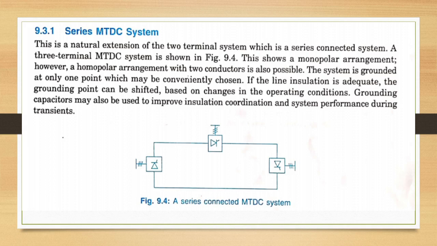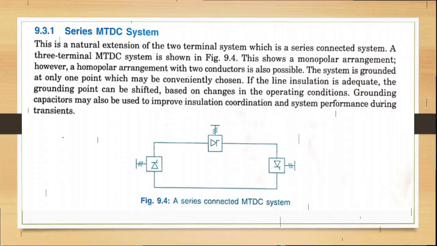The system is grounded at only one point, which may be conveniently chosen. If the line insulation is adequate, the grounding point can be shifted based on changes in the operating conditions. Grounding capacitors may also be used to improve insulation coordination and system performance during transients.